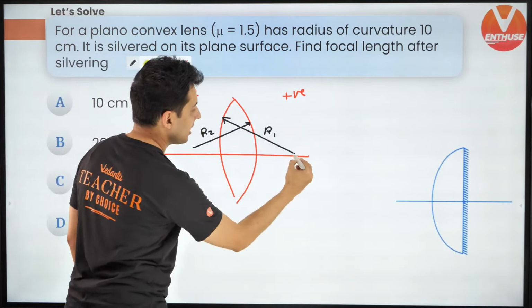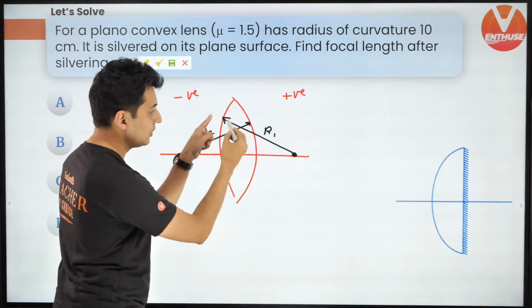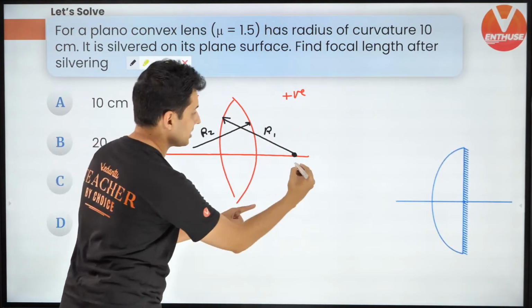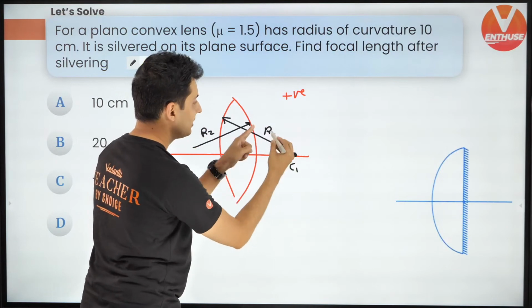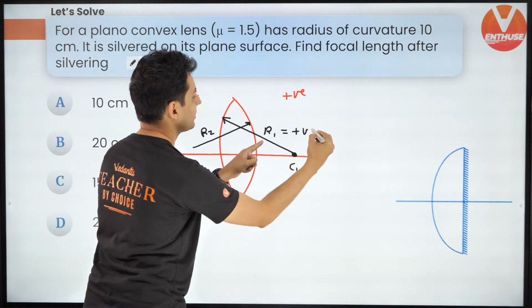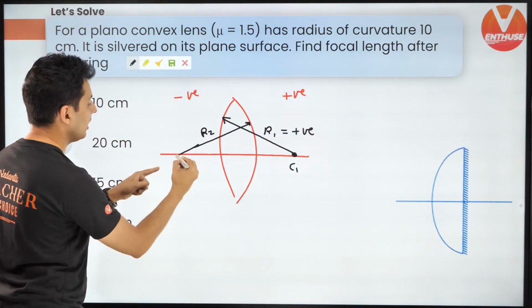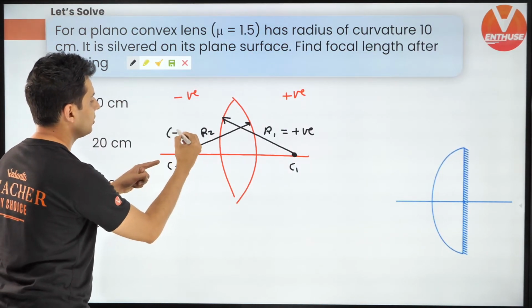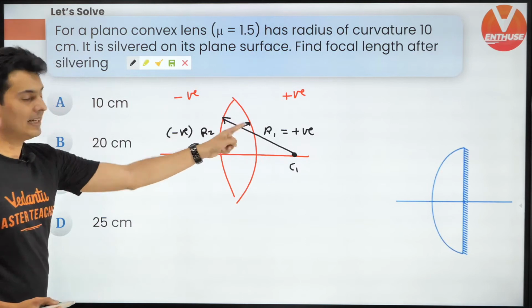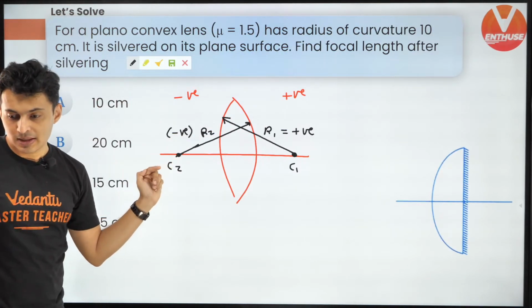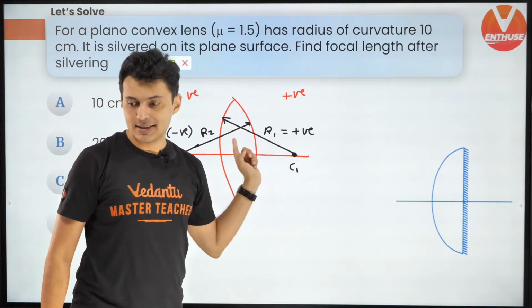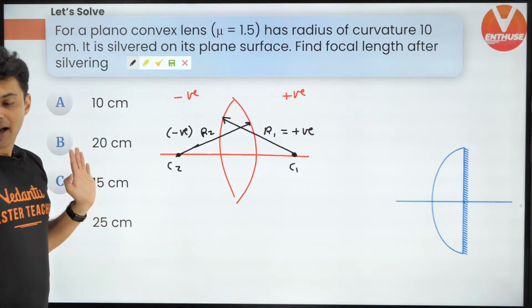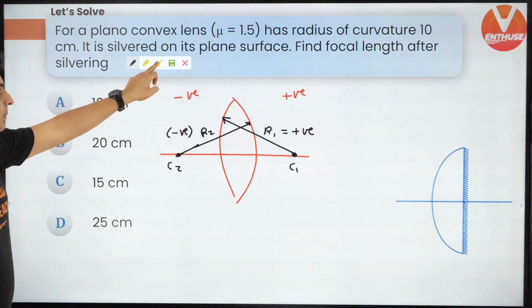So do you see R1, the center of curvature is on the positive side. That's why R1 is positive. And do you see R2's center of curvature is on the negative side. So that's why R2 is negative. I hope that is very, very clear now. Is it okay, Gayatri Arul? This is how the sign convention works. I hope I have answered your doubt.